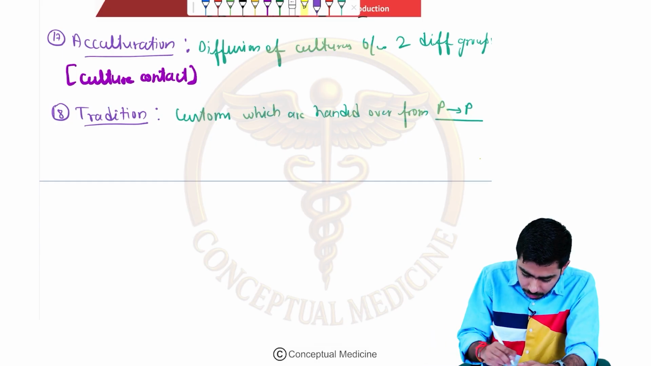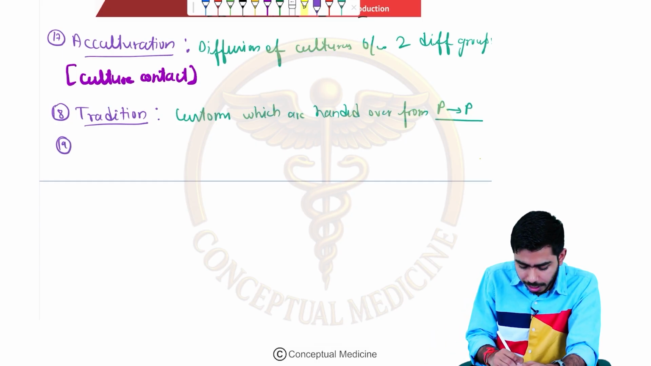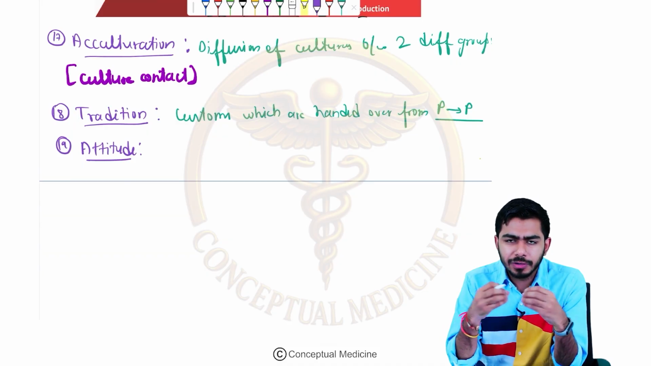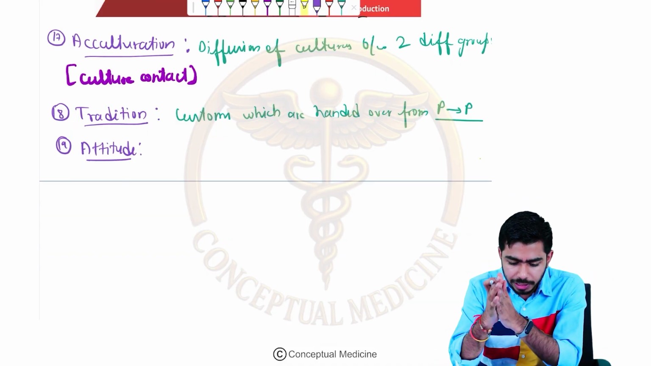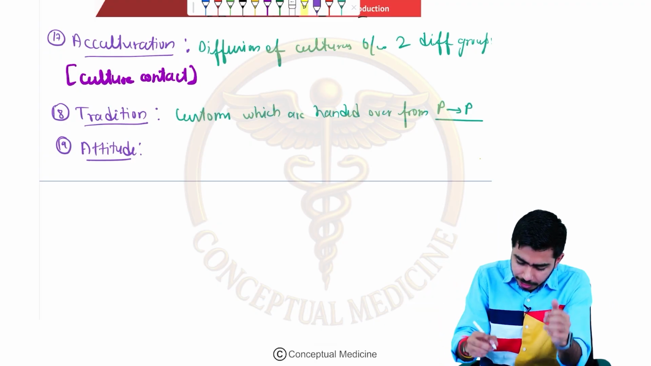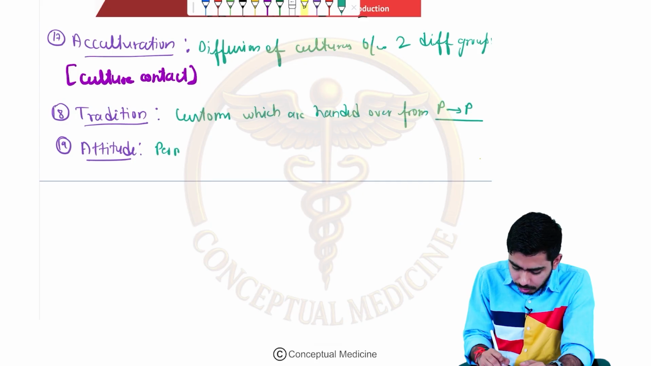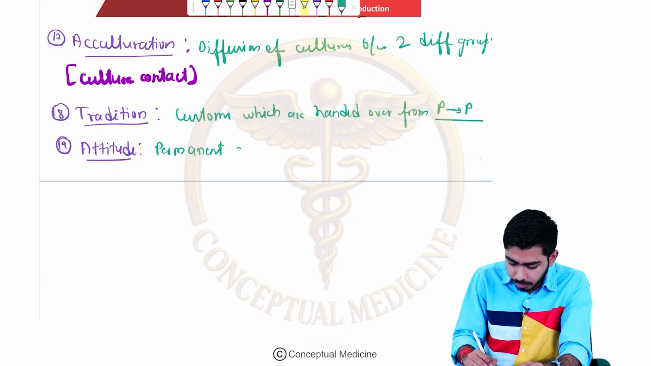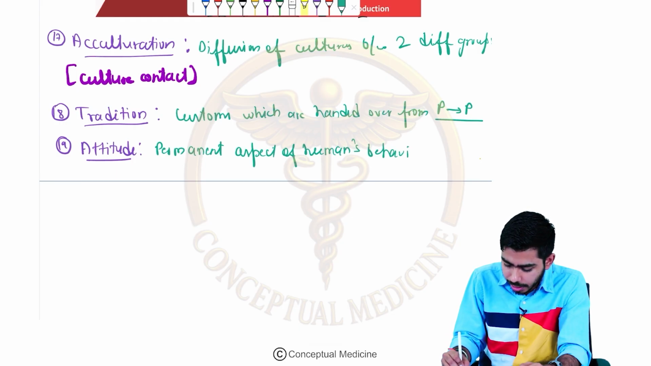Then the 19th one which we are talking about, that is attitude, right? Let's talk about attitude. Usually this is a very vague term, and very casually we use this term, saying that this person has attitude and all of these things. So basically attitude means this is the permanent way, okay? In the question they are asking you, is it temporary or is it permanent? Yes, it is permanent. It is not temporary. It is a permanent aspect of human behavior, and it is difficult to change, right?